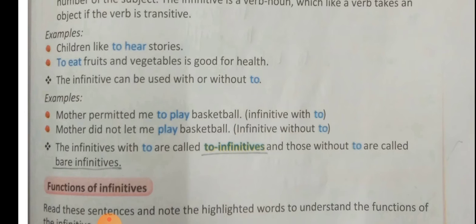Let us see it without to infinitive. Mother did not let me play basketball. Here mother is the subject. Did not let is the main verb and play is the bare infinitive, which is carrying an object with it, basketball. We will see where we have to use to infinitive and where we have to use bare infinitives. There are certain verbs which take to infinitive and there are certain verbs which take bare infinitives.